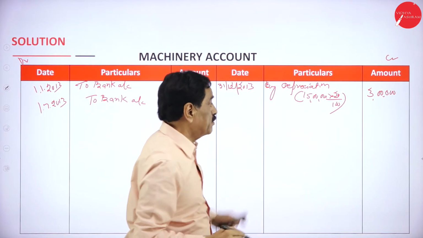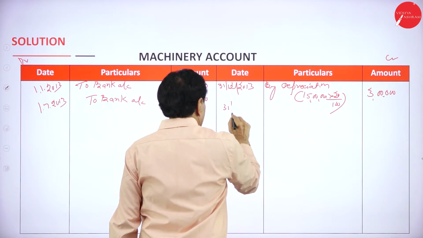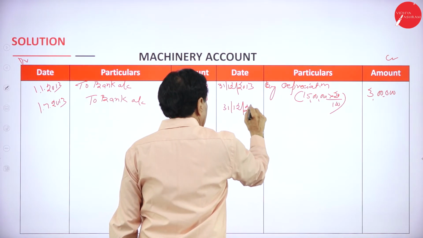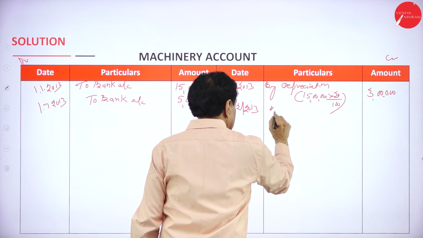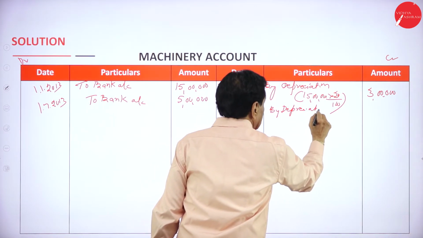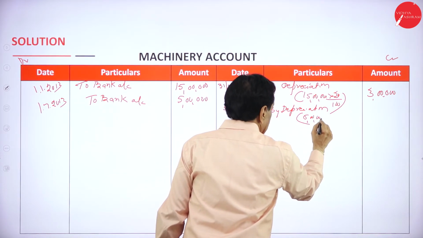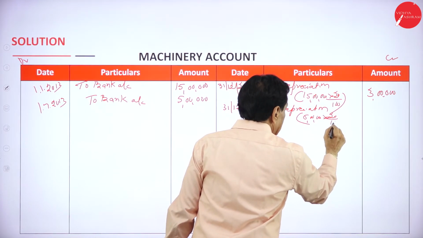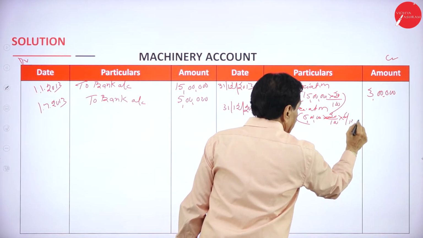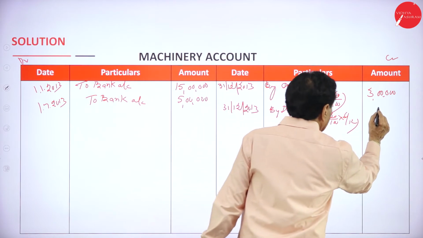So 10% means 1,50,000, 20 means 3 lakh. Here same, 31st December 2013 by depreciation. This is 5 lakh, 20 by 100 into 6 by 12. It is going to remain only for 6 months. It is 50,000.